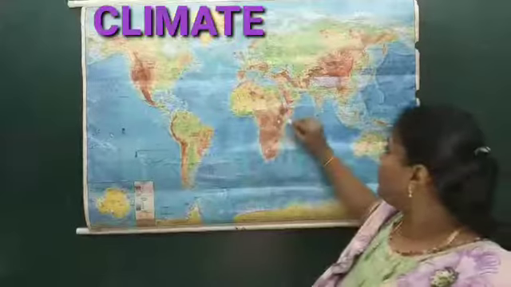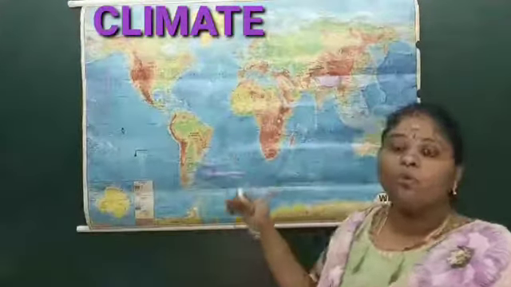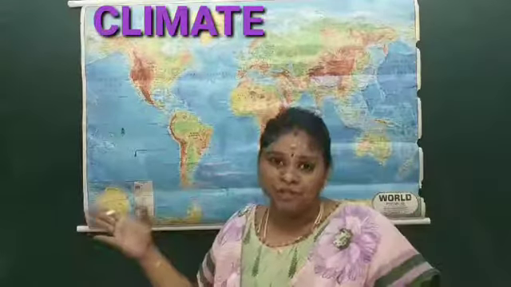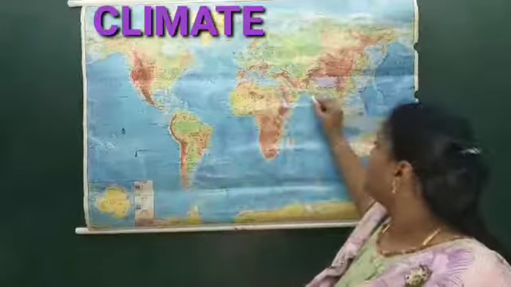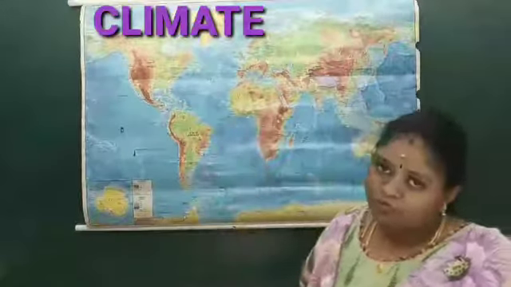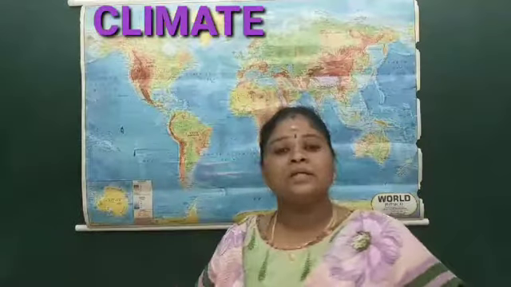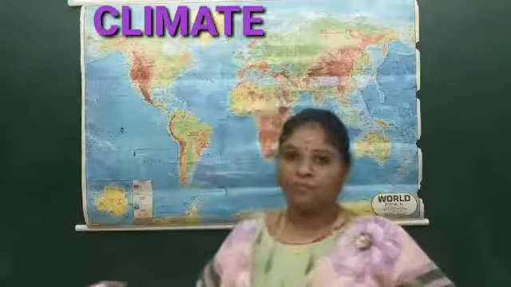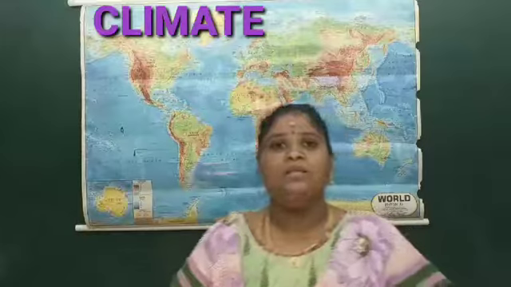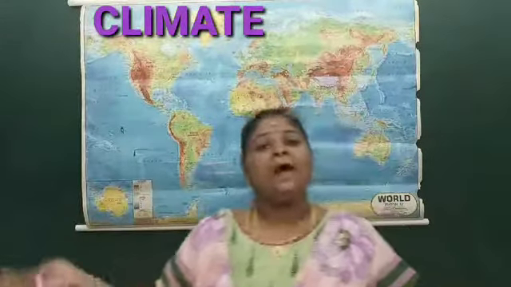When it is moving in this direction, the Arab people come along with their ships. They station their ships over the coast of India, and they carry on their trade practices.